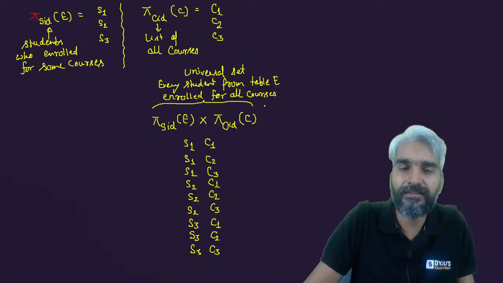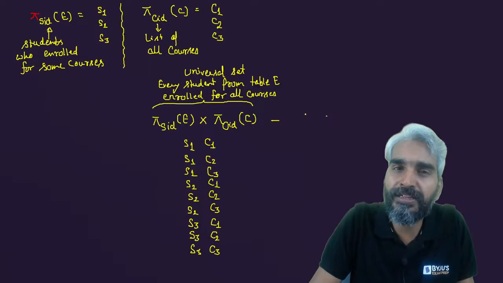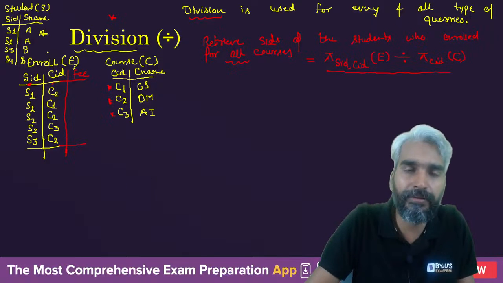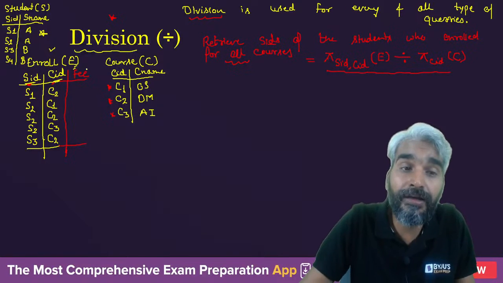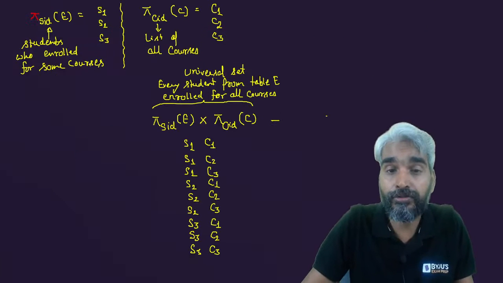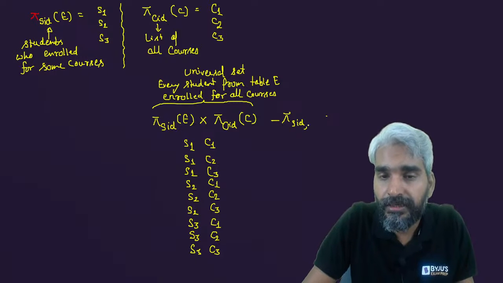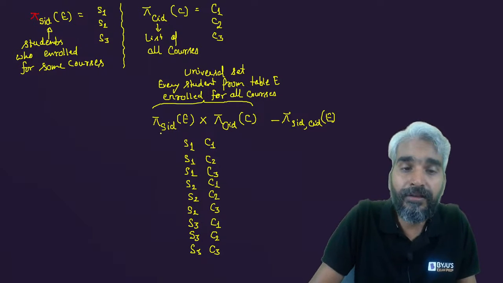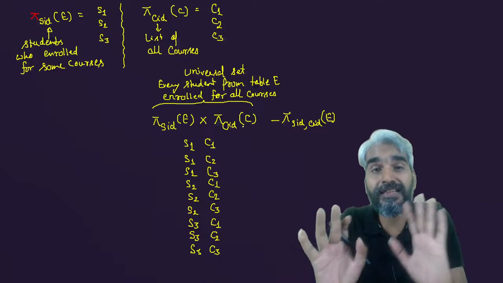Now let's try to understand from this. What information is available in the enroll table? The enroll table tells you who has enrolled for what courses. So we are not worried about the fee. You just need to select SID and CID from the table enroll. Then if we subtract the tuples of the enroll table from this universal set, what will happen?